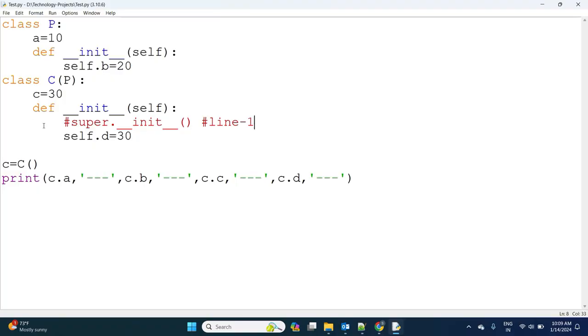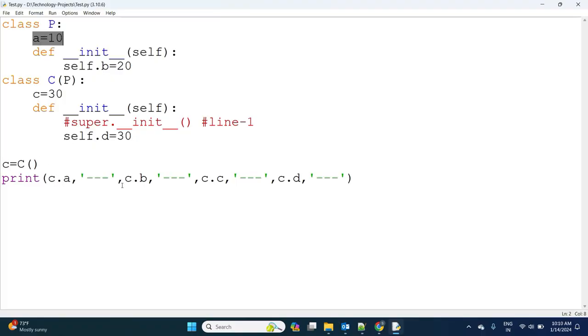If I execute this program, this one will not be available. Why will it not be available? Observe carefully. Whenever you create a child class object, c.a is available since it is extending.